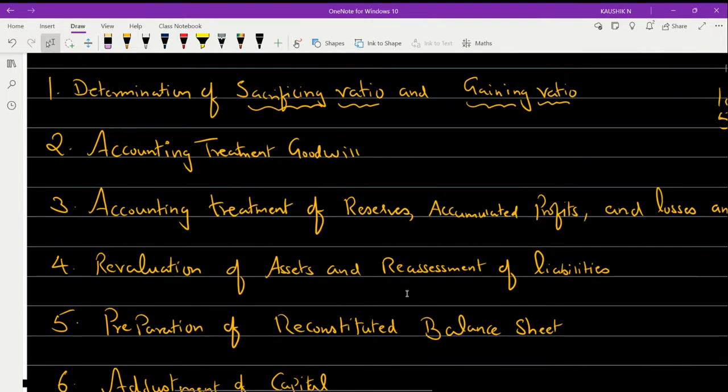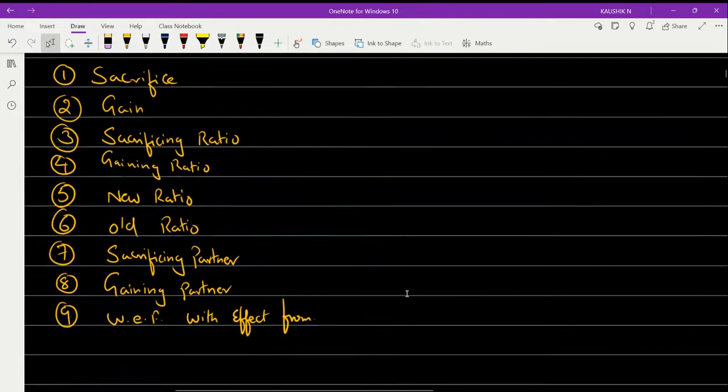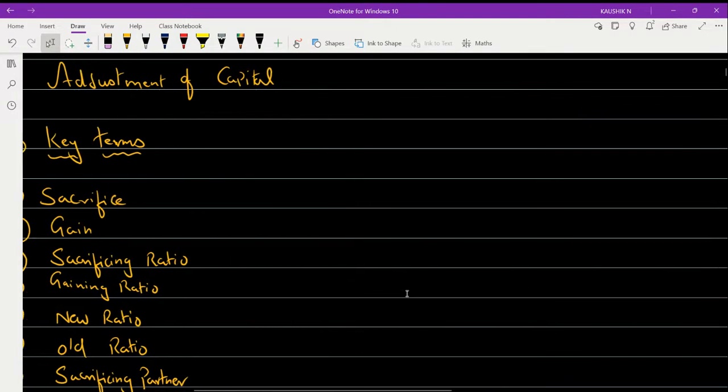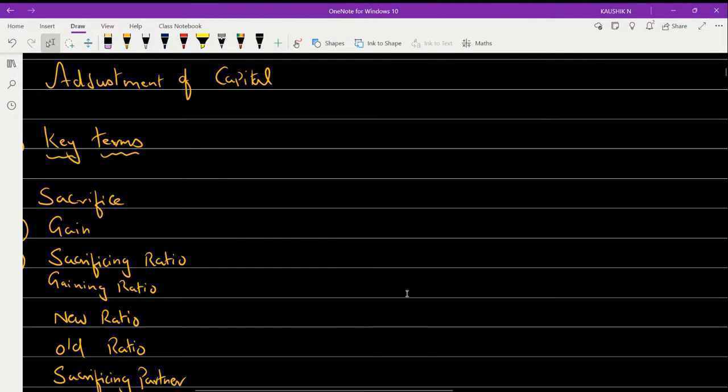Now let me help you understand the important formulas that we are going to study under this chapter. Before we go to the formulas, one most important thing to keep in mind is that I'm going to introduce a mnemonic. What do you mean by the term mnemonic? Any idea? A mnemonic is nothing but a simple way of understanding the concept.